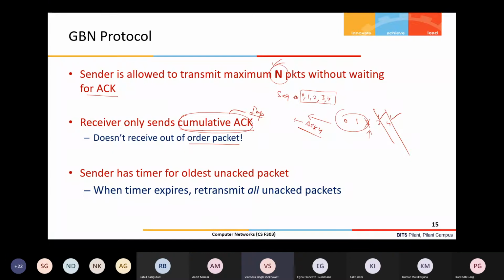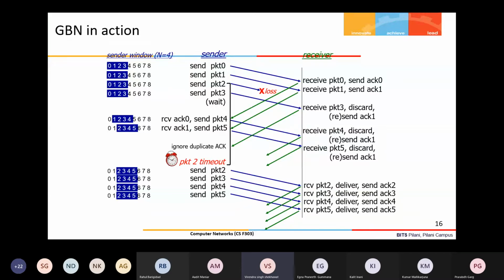When this timer expires, it will transmit all the unacknowledged packets. So after a packet loss, it will again send all the packets sent after that packet loss.